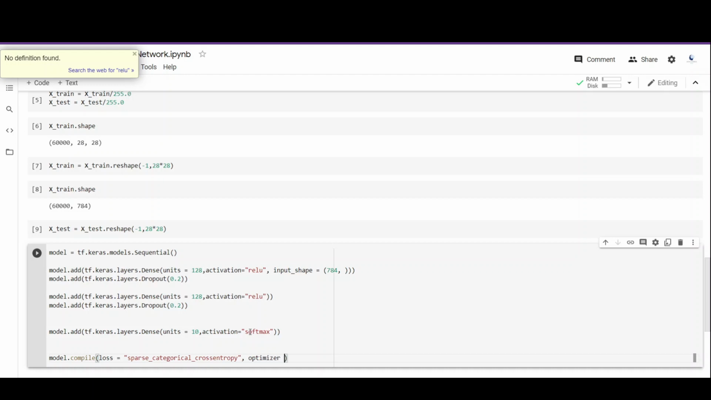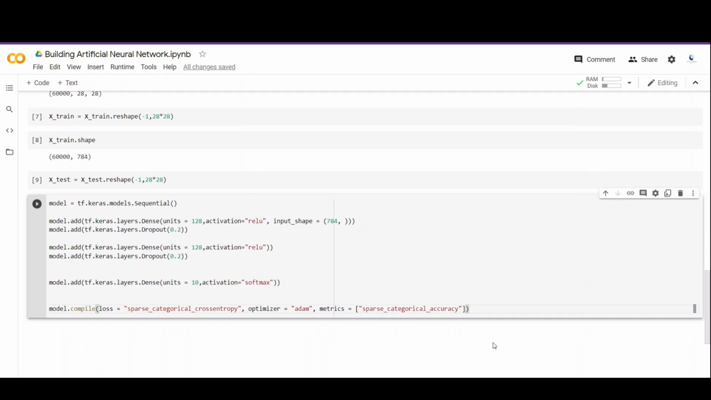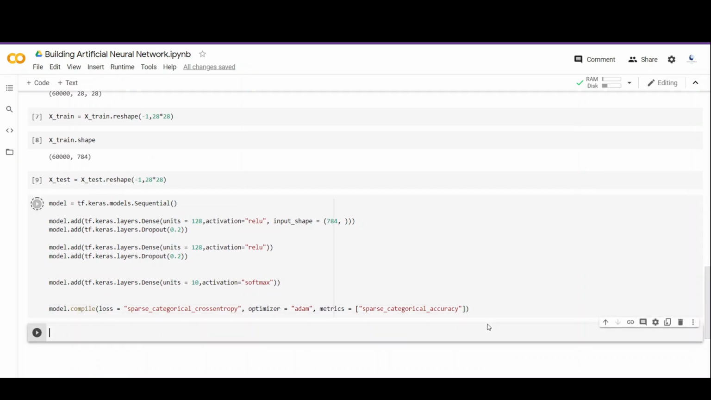So as of now, in most cases the best optimizer we have is the Adam optimizer. And next we have to decide a metric so that we know how our model is performing. So we use sparse categorical accuracy and it has to be passed as a list. And there are many metrics one can use. And all these parameters we have used in compiling the model can vary from problem to problem. So we have created our first artificial neural network using TensorFlow. And you can make it more complex, like adding more hidden layers and so on and so forth.